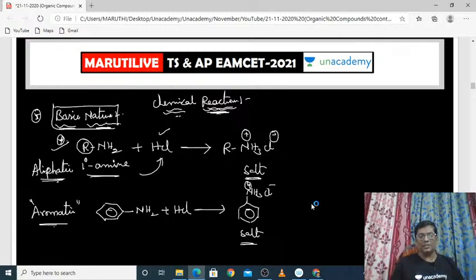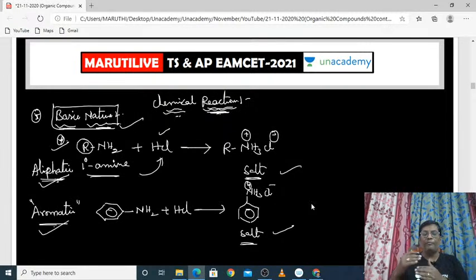So whether the amine is an aliphatic amine or an aromatic amine, when it reacts with acids, it will produce salts. Based on this phenomenon, we can easily guess the amines have basic nature. Only based on the formation of salt, we can guess whether the amine has basic nature or acidic nature. Okay.